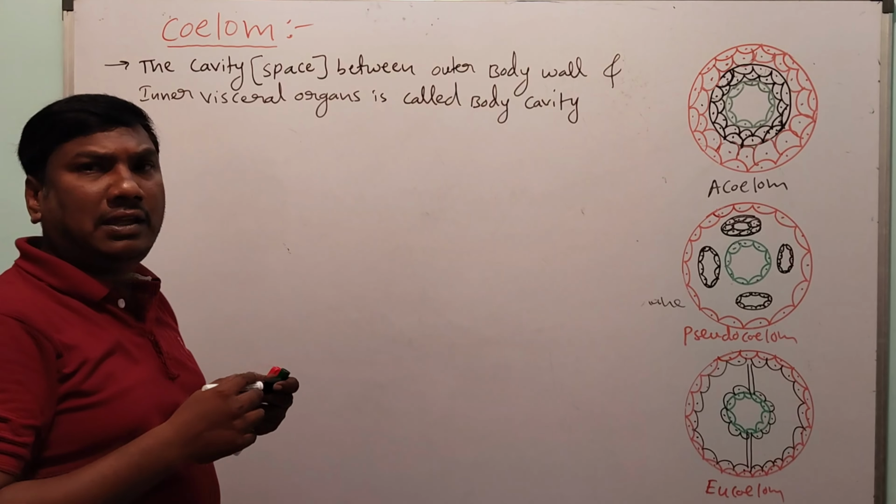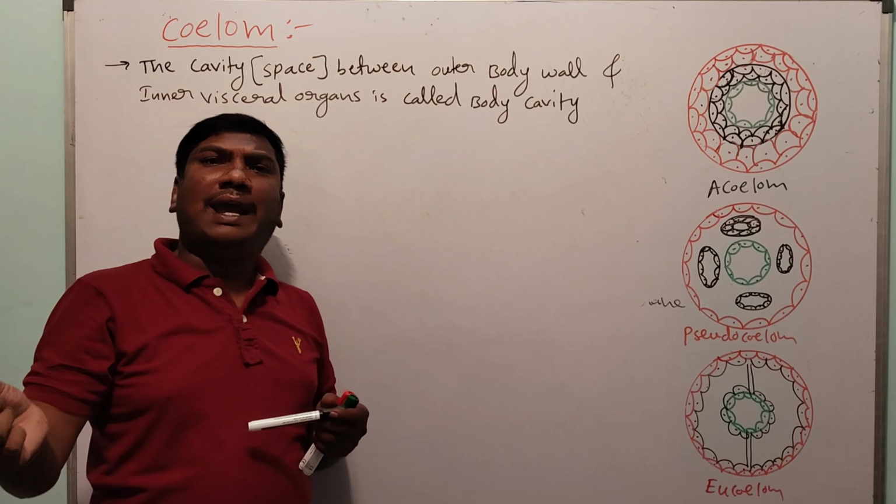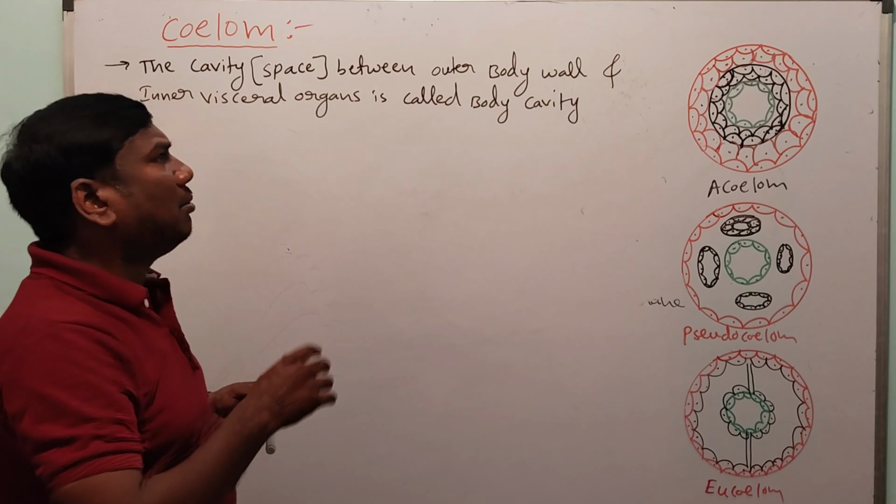The space between the outer body wall and inner visceral organ is called a body cavity.